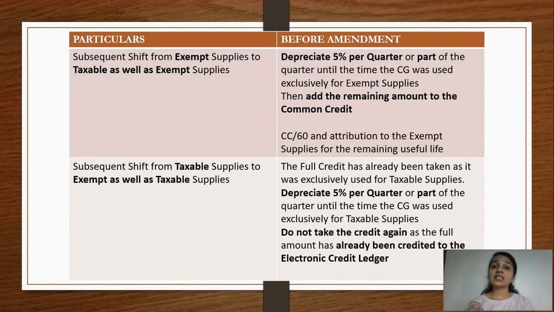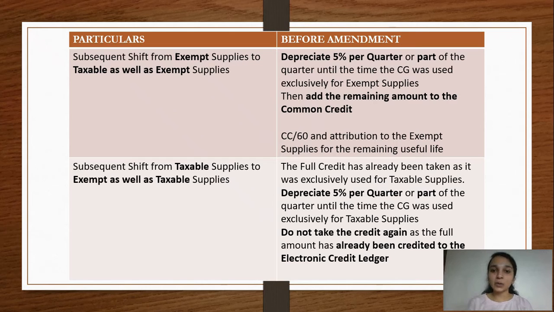So please understand, even if you were using the machinery only for 1 month for exclusively exempt supplies, that is for the month of April, even in that situation 5% would have been reduced from the amount of input tax. So here in this situation, what will we do? From 1,20,000 we will deduct 5%, that will be 6,000. So the remaining amount, that is 1,14,000, is the amount of common credit.